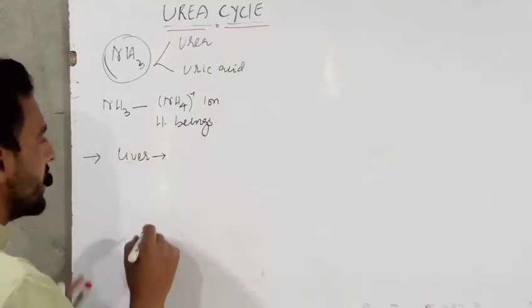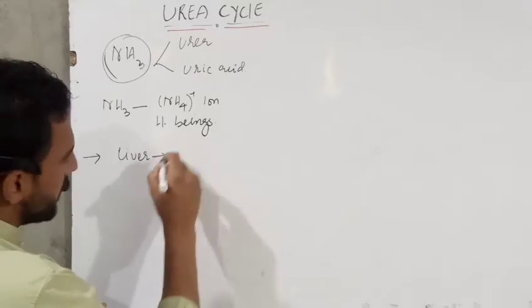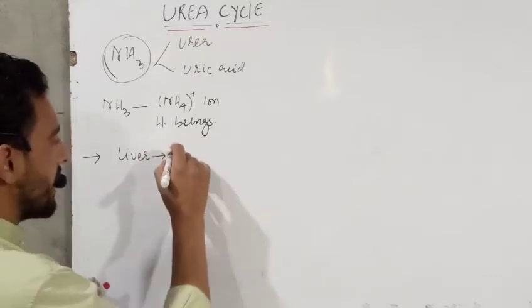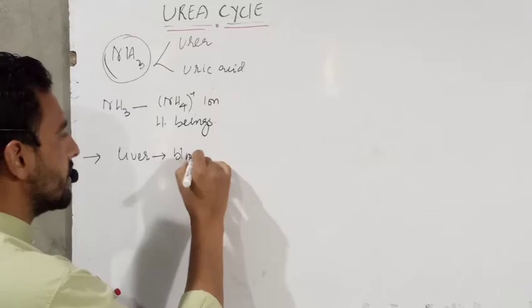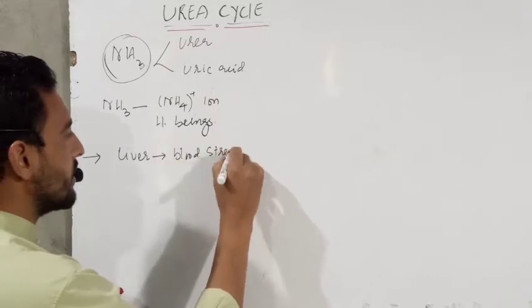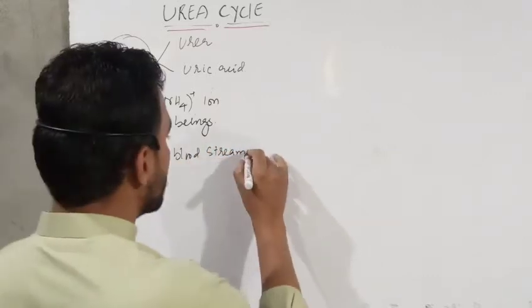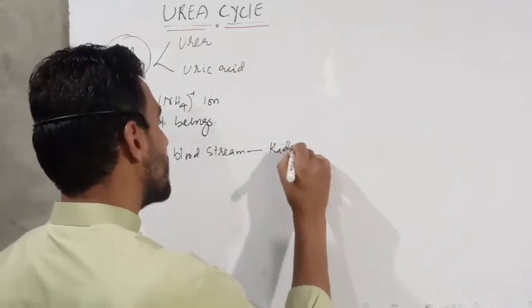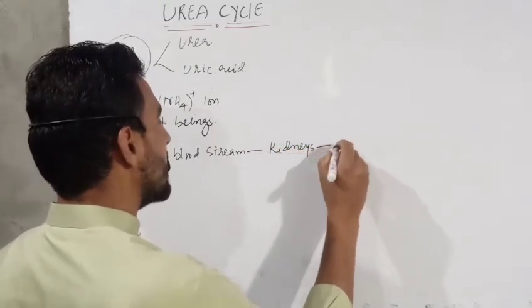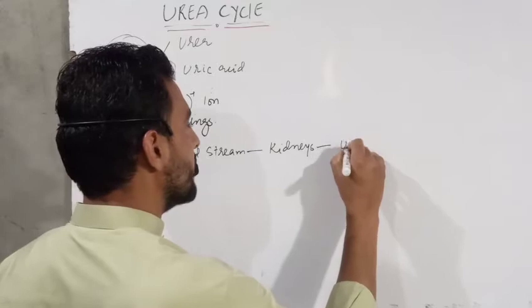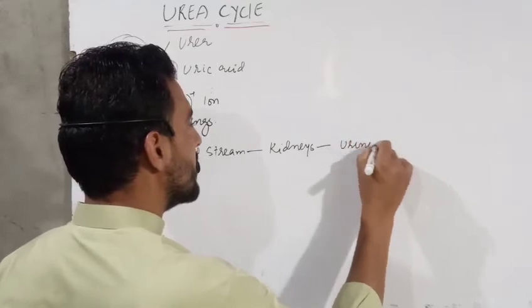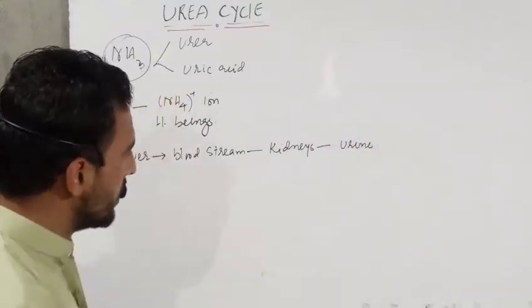After that, it is transported via the blood stream and finally reaches the kidneys, where it is expelled out in the form of urine. This is simply the urea cycle.